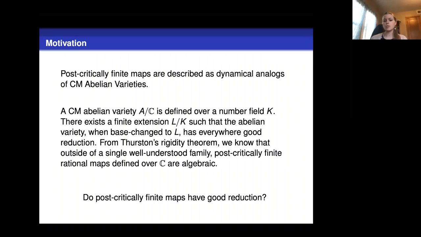But when I was introducing post-critically finite maps, I gave this example of a polynomial that in fact has persistent bad reduction at 2. So we know that not all post-critically finite maps have good reduction, and we also know that they don't all have bad reduction. So now the question becomes, when do they have good reduction, and what conditions can we impose to figure out when they have good reduction and when they have bad reduction?